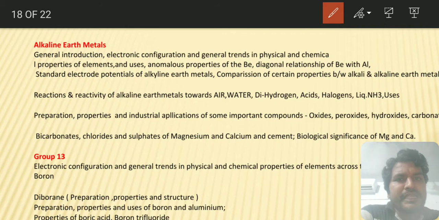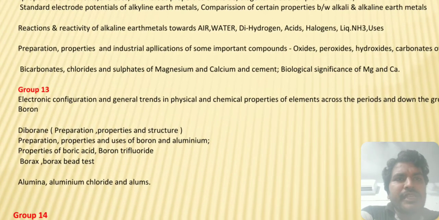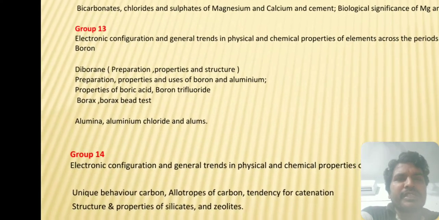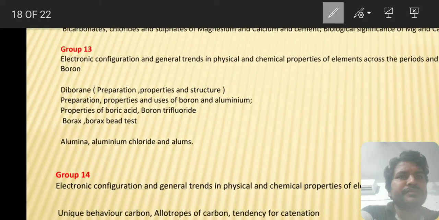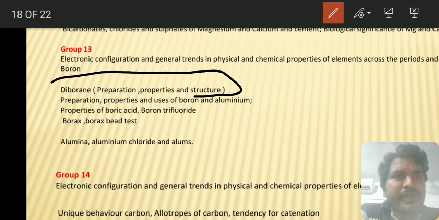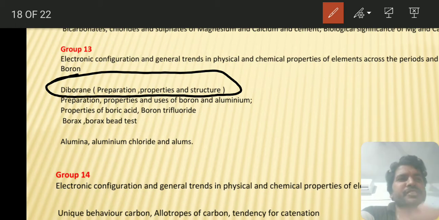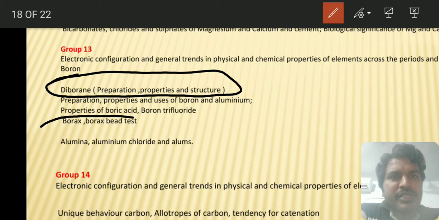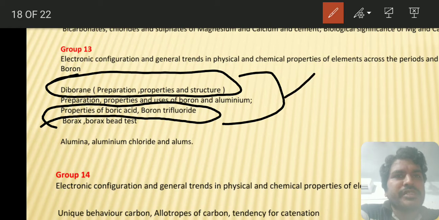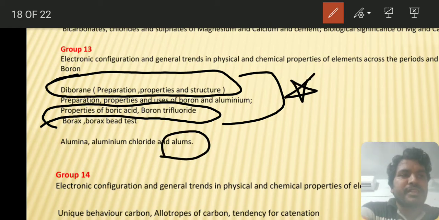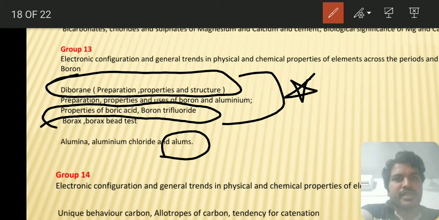After that, next you go to group 13 elements. In group 13, the important things to concentrate on are diborane and its preparation method. This is very important, because it has the banana bond and many reactions are present. One more thing is boric acid. You have to concentrate on these two concepts very clearly. And one more thing is alums, which you also have to concentrate on. So be careful with the diborane chapter, and with alums and boric acid.